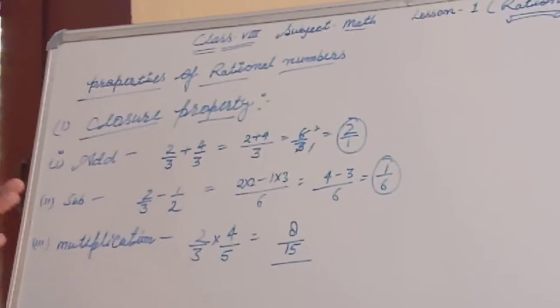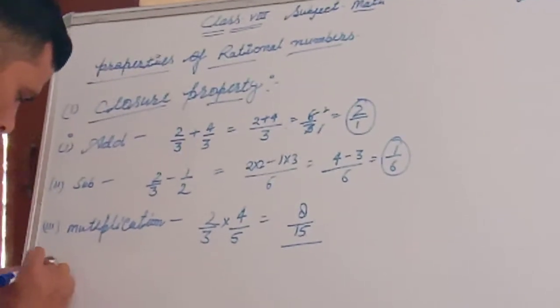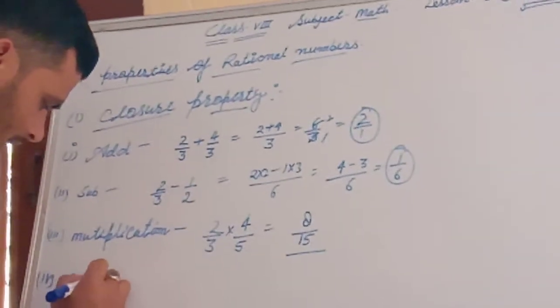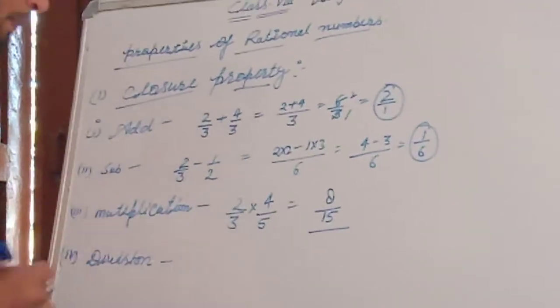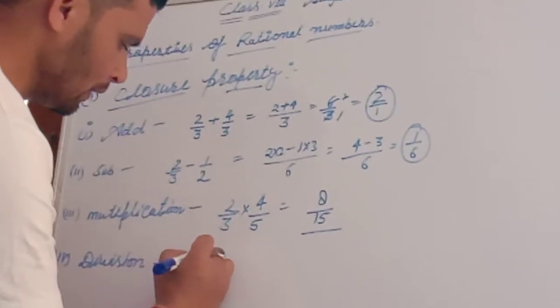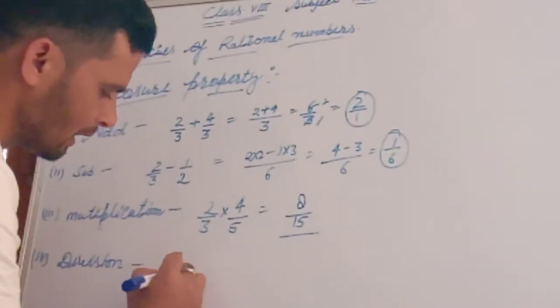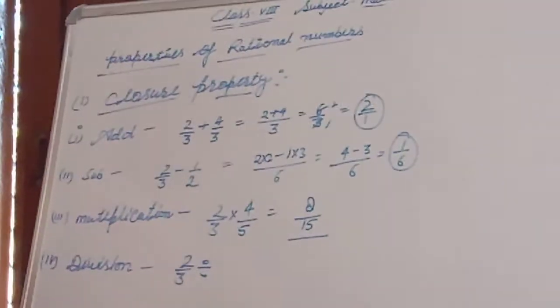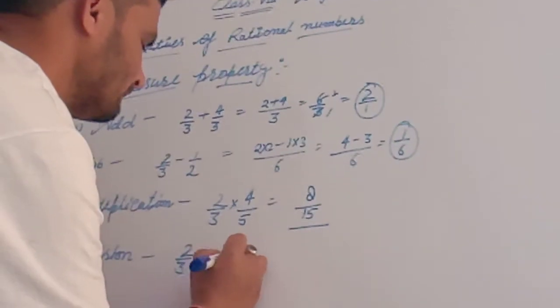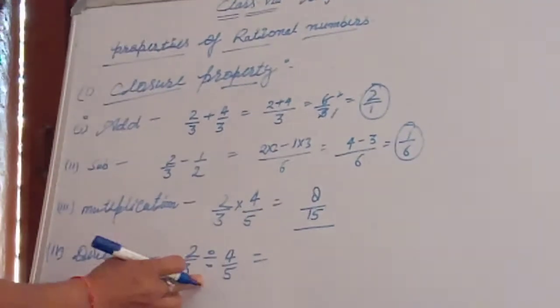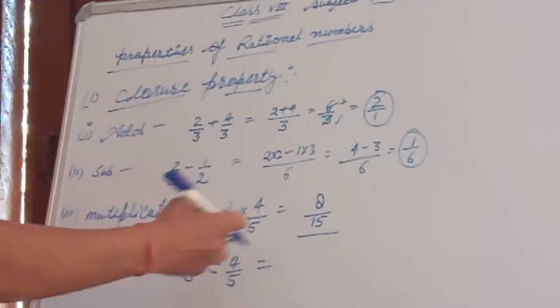Okay, and last, fourth, division. Then we look here, if there is 2 upon 3 divided by 4 upon 5, this is a rational number, and this division.